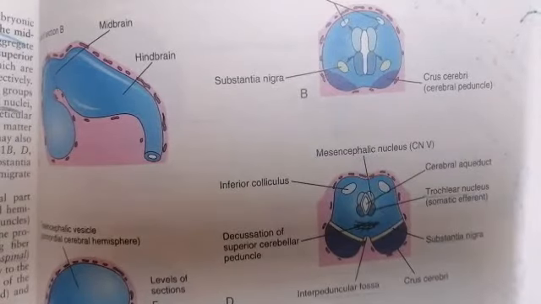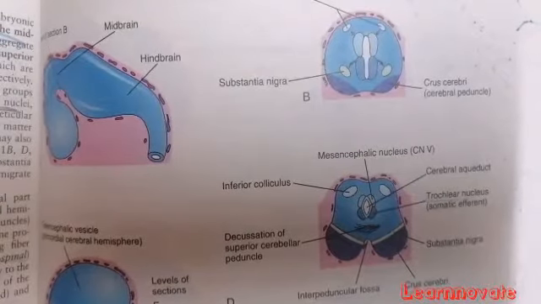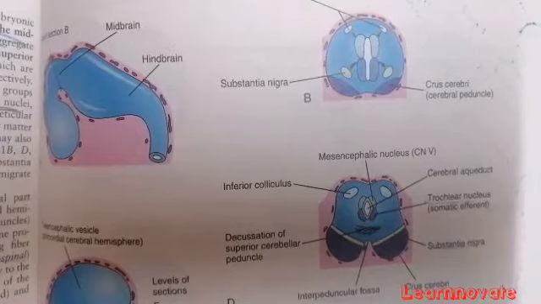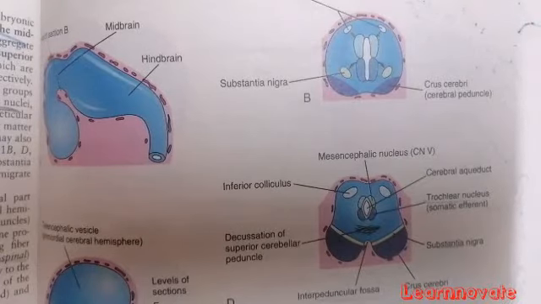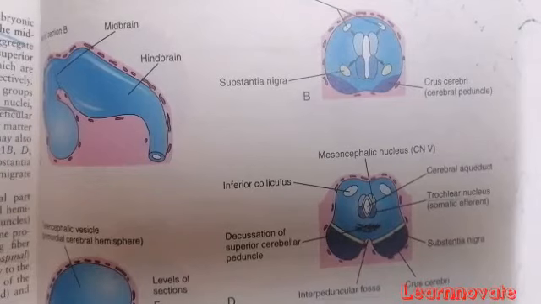In this video, we are going to discuss the development of the midbrain, the forebrain and the different parts of the forebrain. Previously, we discussed the development of the hindbrain, and the development of the myelencephalon and the metencephalon into the pons, medulla and cerebellum. Now, how did the development of the midbrain occur?